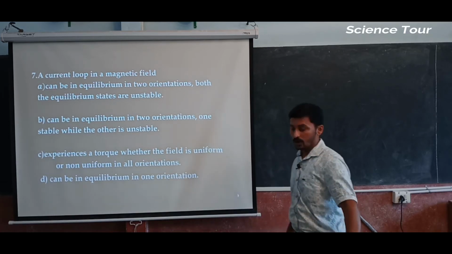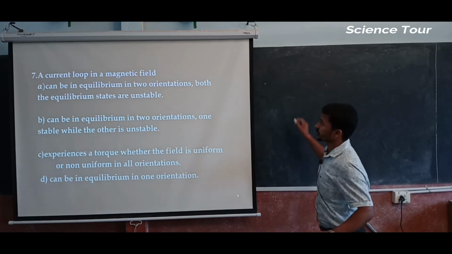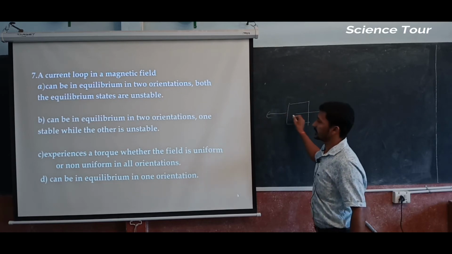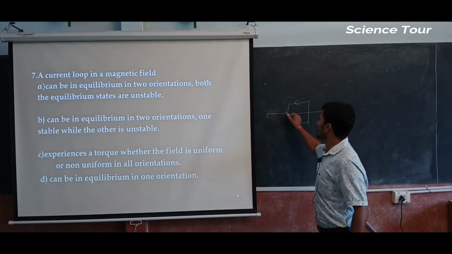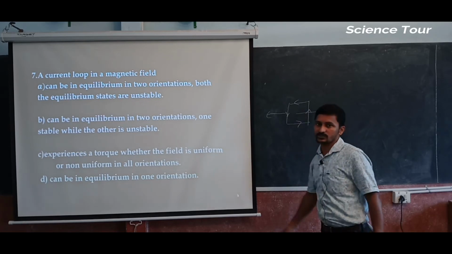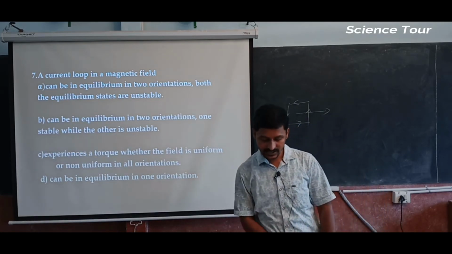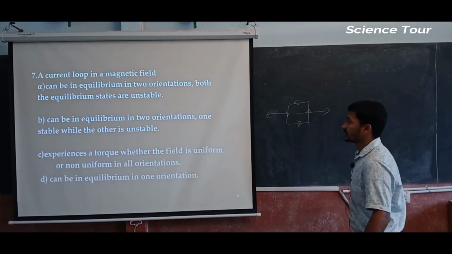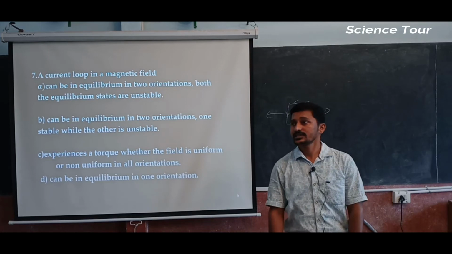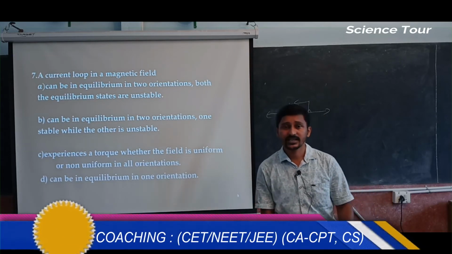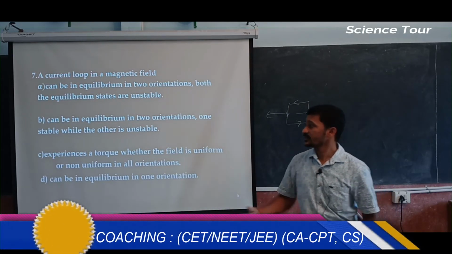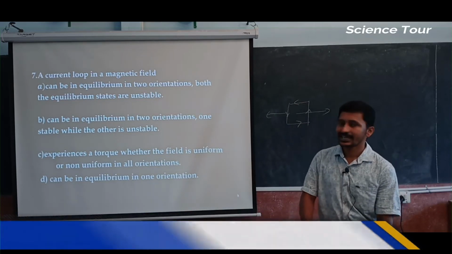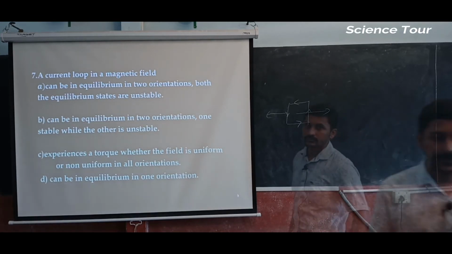A current loop behaves as if it is a magnetic dipole. It is itself a magnet only. Current loop means in one direction the current is going to flow, isn't it? How can you say all those things? Again 20 to 30 seconds I can give you. Quickly interpret all the options and tell me the answer, guess the answer.